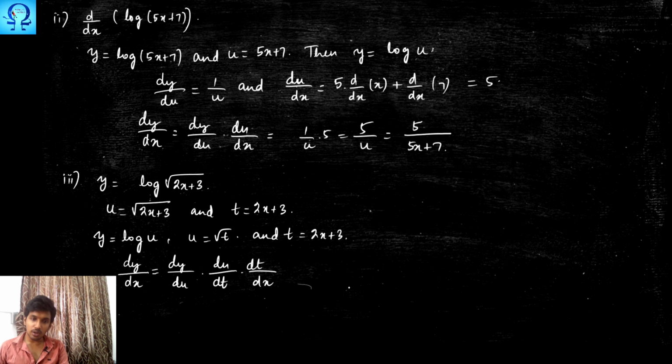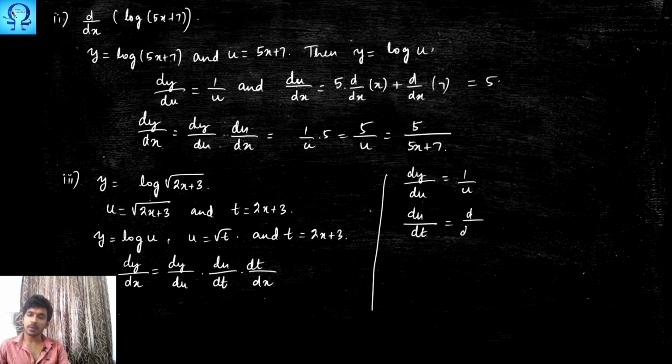Okay. In order to complete this problem, we will have to find out these things separately. So first let me do dy upon du. That happens to be 1 upon u. As we did the same in the previous problems, let me write it directly. And now I will have to calculate du upon dt.